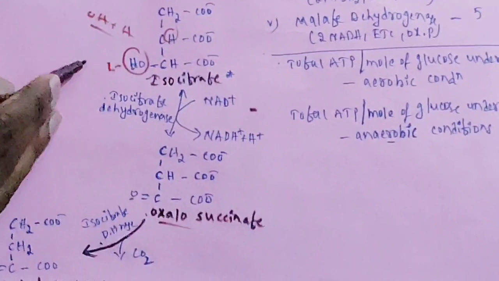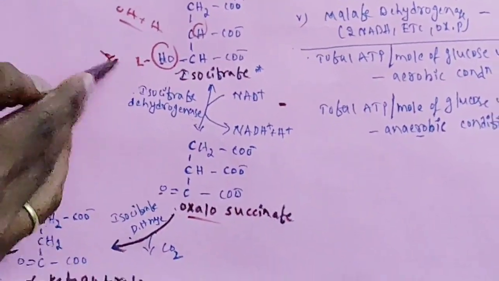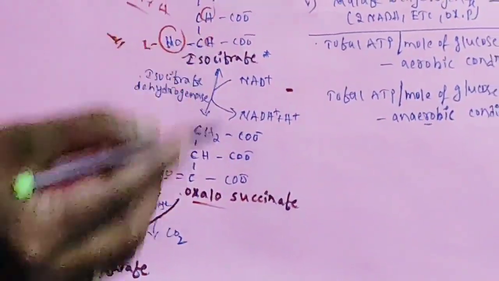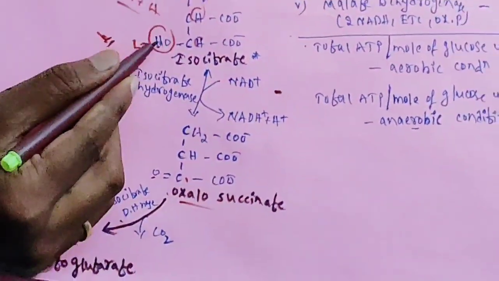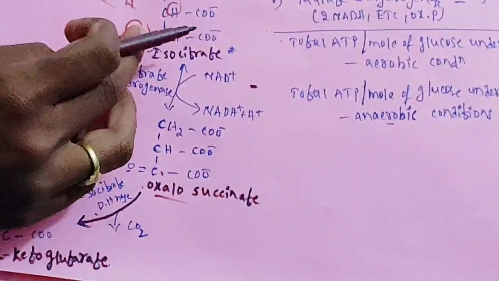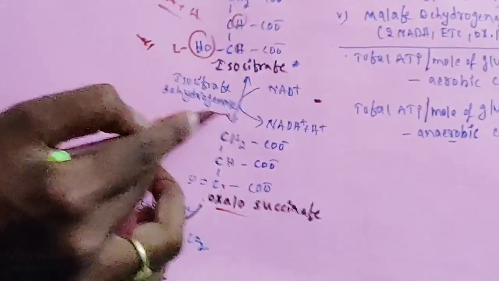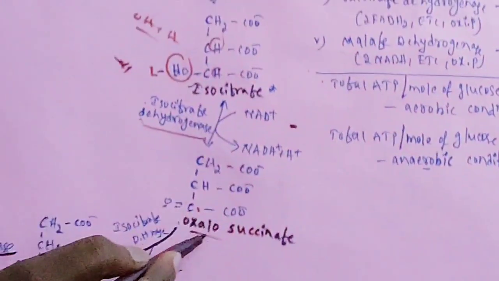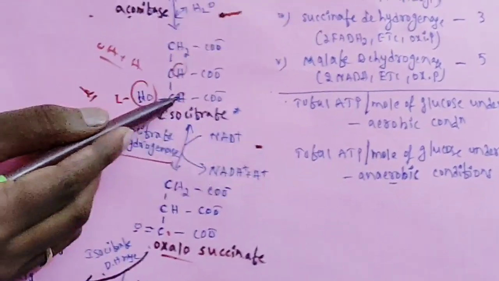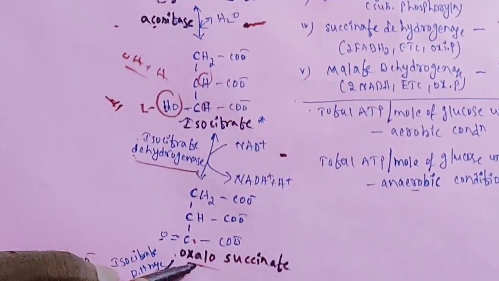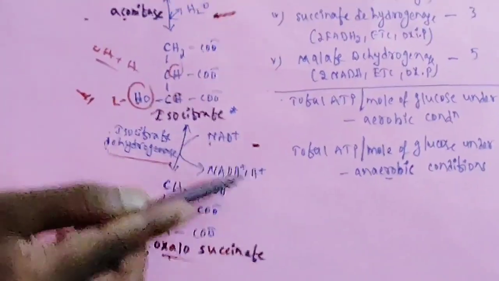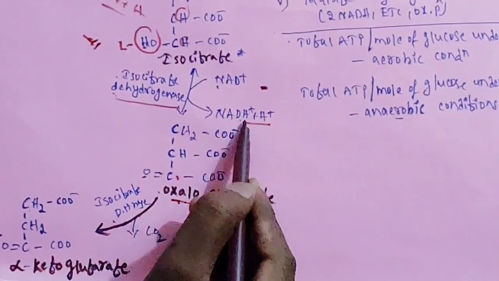So one hydrogen from this OH is removed. Then where is the other? Here H is there. Here there is no H. So this H and this H, total two hydrogens, will be removed from this molecule, means it undergoes dehydrogenation. Name itself dehydrogenase. So it produces oxalosuccinate. One hydrogen from OH and one hydrogen from this carbon will be removed, so oxalosuccinate will be produced. The liberated hydrogen will combine with NAD and produce NADH plus H plus. These two hydrogens are coming from where?